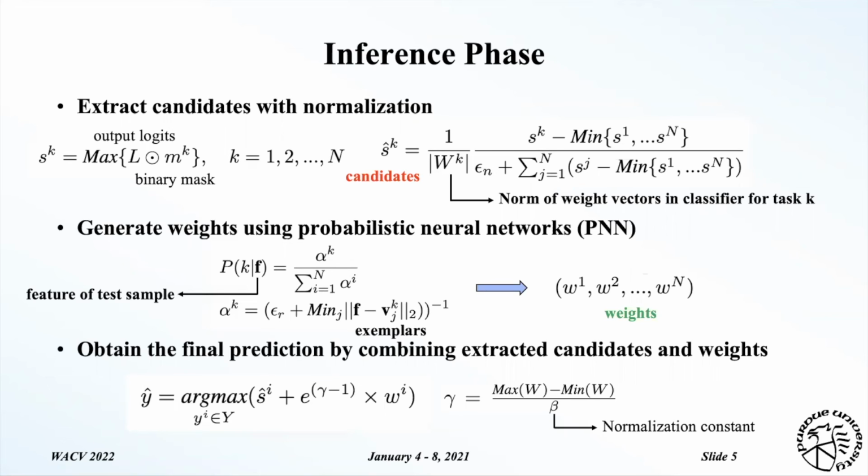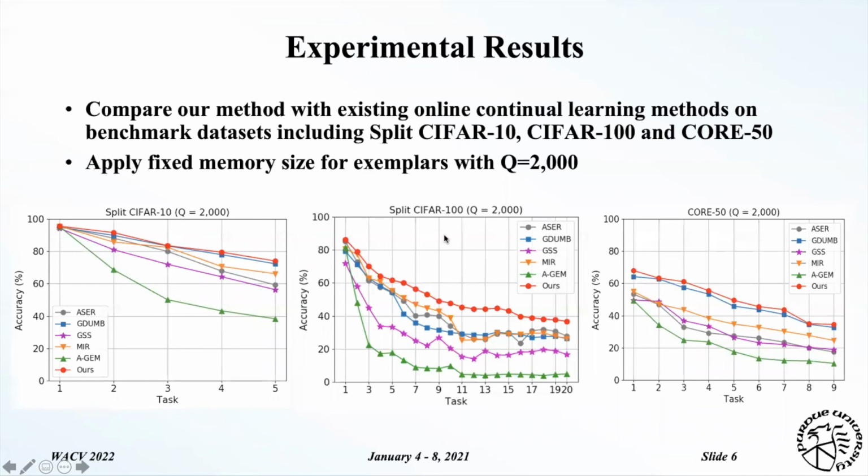And finally, we combine the extracted candidates and the generated weights to make the final prediction using the equation shown here. So the gamma here refers to how much we can trust the obtained weights, and a higher value refers to higher confidence. Here are experimental results.